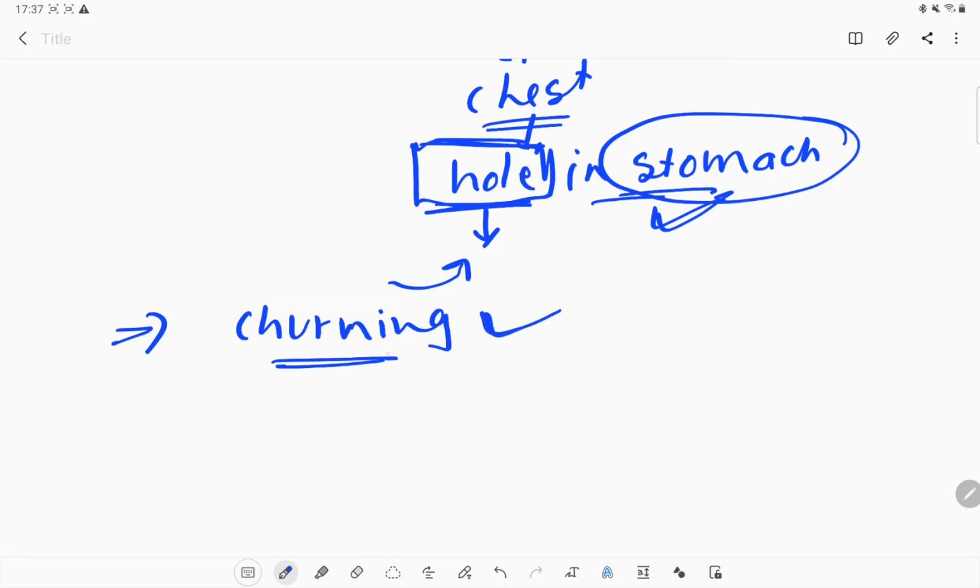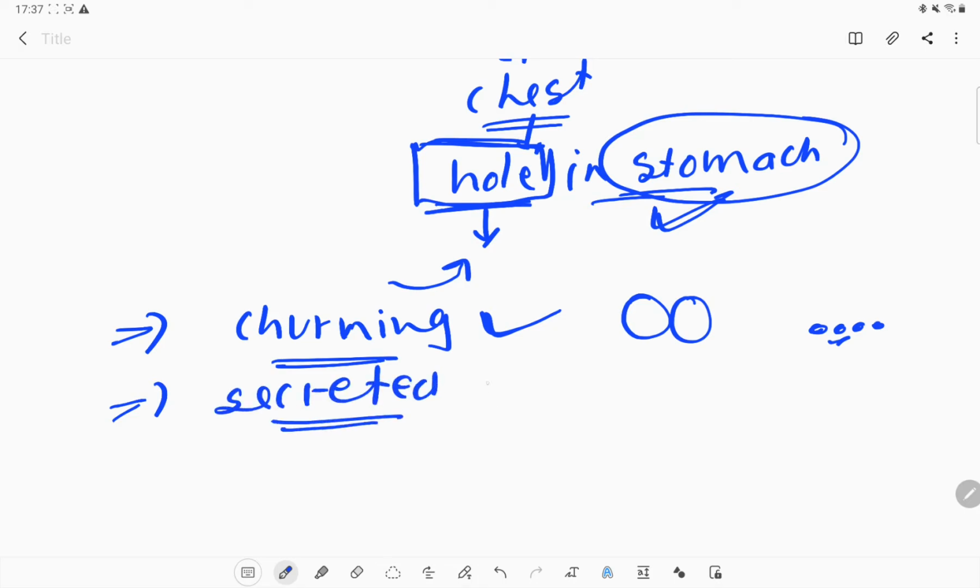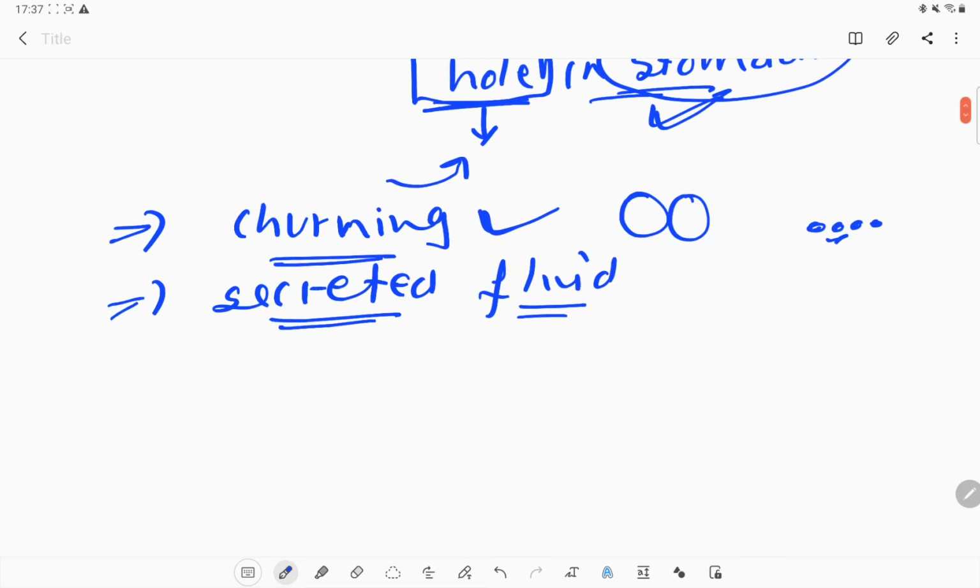It breaks down the complex portion of the food into smaller, simpler ones. He also saw some secreted fluid, which helps us to digest our food. So this is also a function of the stomach, which was observed by that doctor.